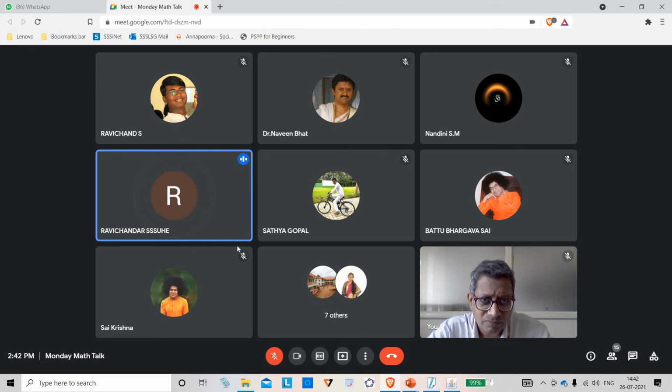For example, the prefix upa, what all it will do to a dhatu. If you write, say, ati, what all it will give, adhi, what all it will give, abhi, what all it will give, all these prefixes. So similarly, suffixes. If you add ya, what will it do?